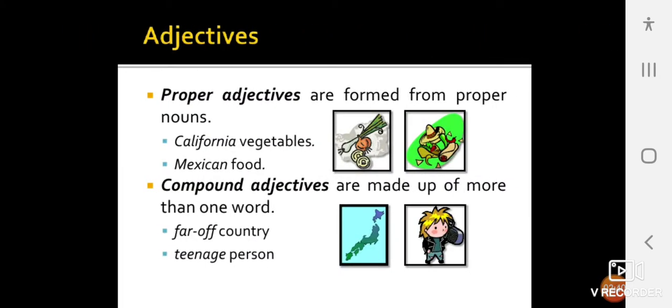Proper adjectives are formed from proper nouns. California vegetables, Mexican food. So these adjectives are formed from proper nouns. Compound adjectives are made up of more than one word. Far-off country, teenage person.